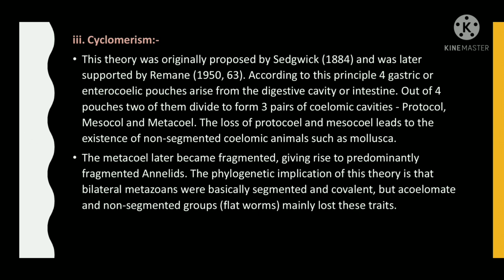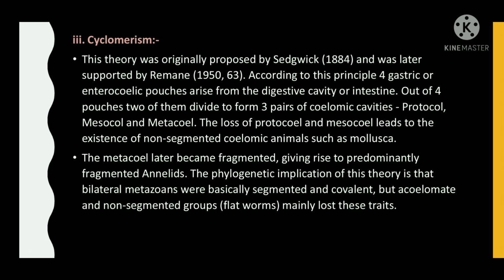Cyclomerism. This theory was originally proposed by Sedgwick in 1884 and was later supported by Remane. According to this principle, four gastric or enterocoelic pouches arise from the digestive cavity or intestine.